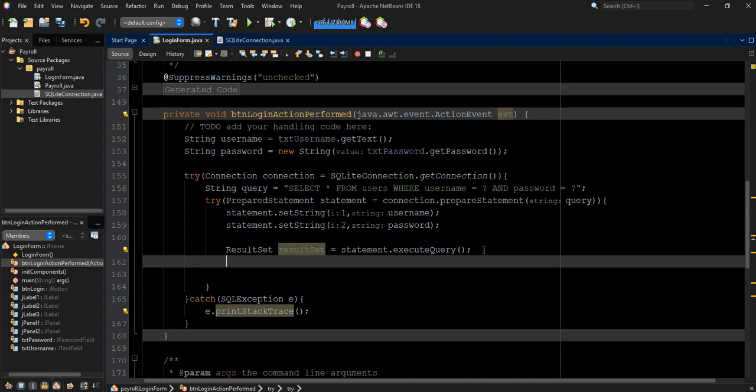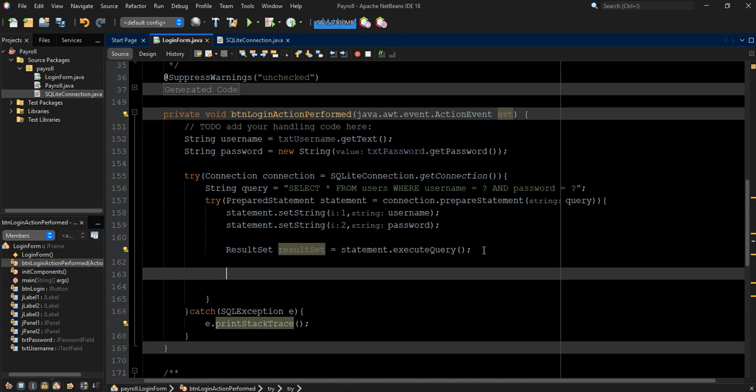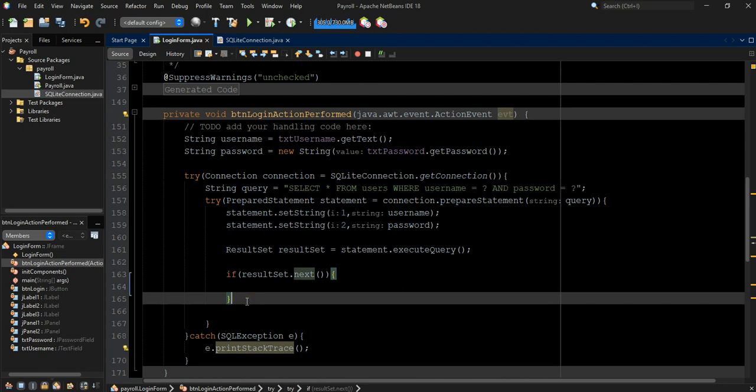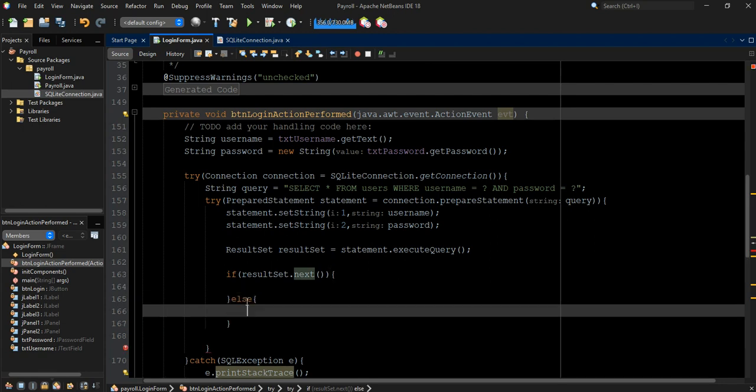So now next we are going to check if we get everything correct. So open this if statement, then we'll say resultSet, that is this result that we get, resultSet.next. Okay, so that is for the if. Now let's close the else as well. So for the else, let's print something out.